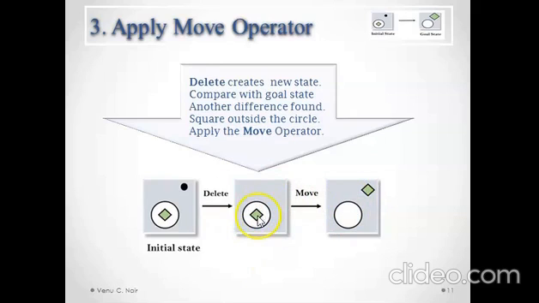On moving this square from inside to the outside area of the circle, we get this image or state. And then we compare this with the goal state. Still there exists a difference. Although it seems like the same one, the size of the square is small when compared with the goal state. So we have to make it bigger using the expand operator.